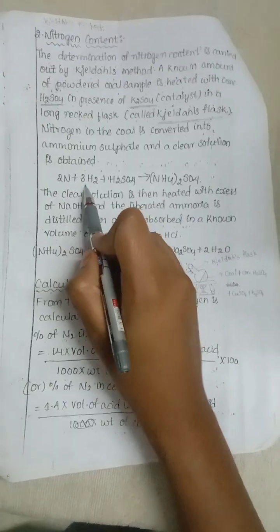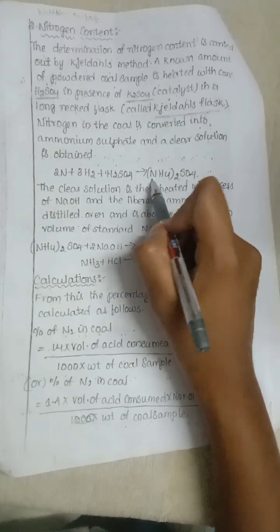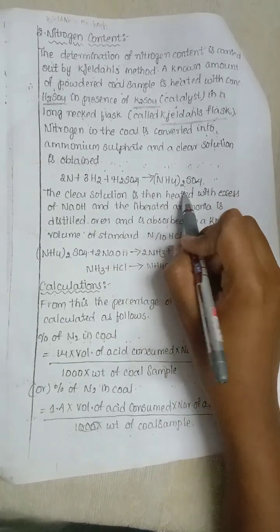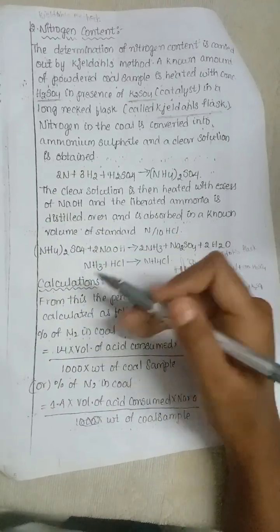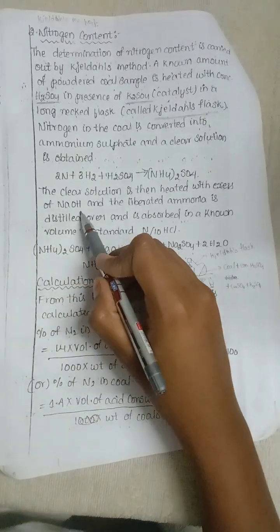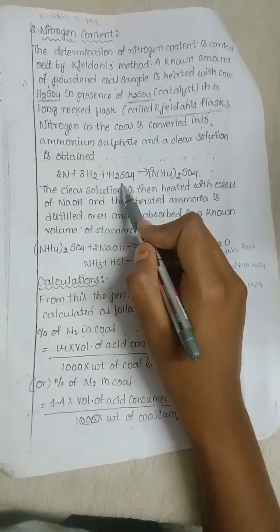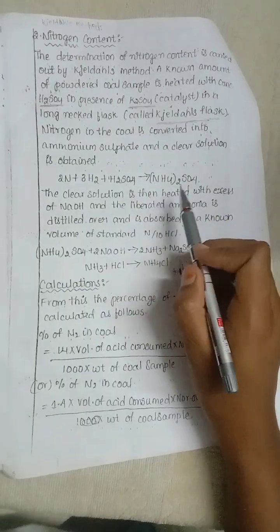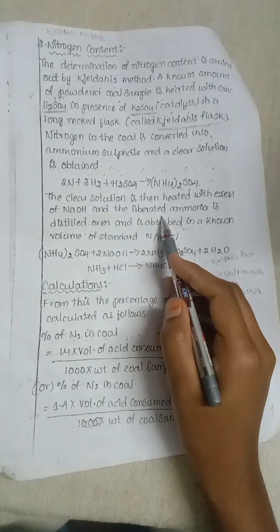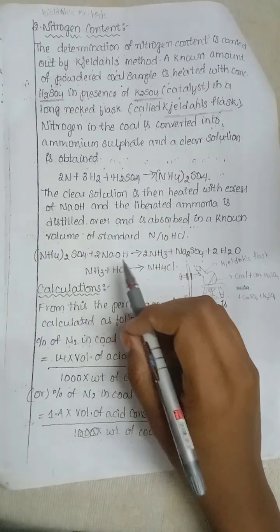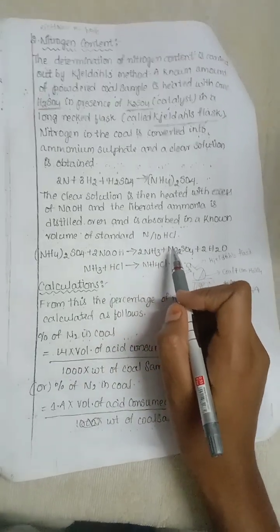2 molecules of nitrogen react with 3 molecules of hydrogen and H2SO4 is added. It results in (NH4)2SO4. The clear solution is then heated with excess amount of NaOH and it liberates the ammonia. Nitrogen and hydrogen with sulfuric acid results in ammonium sulfate. The liberated ammonia is distilled over and is absorbed by a known volume of N by H HCl,